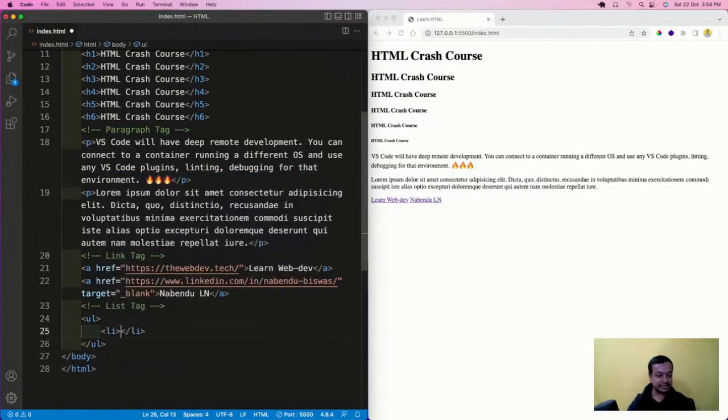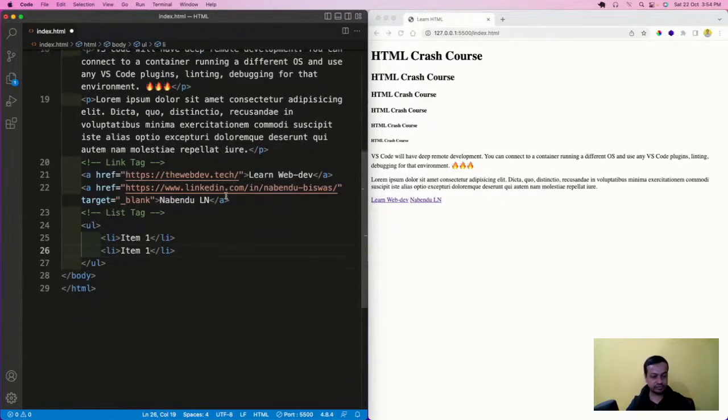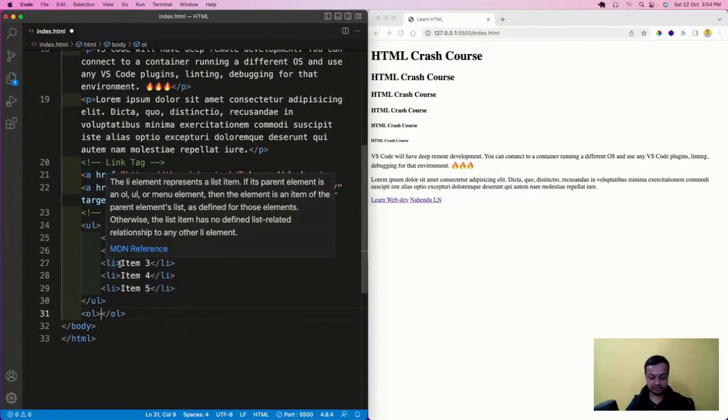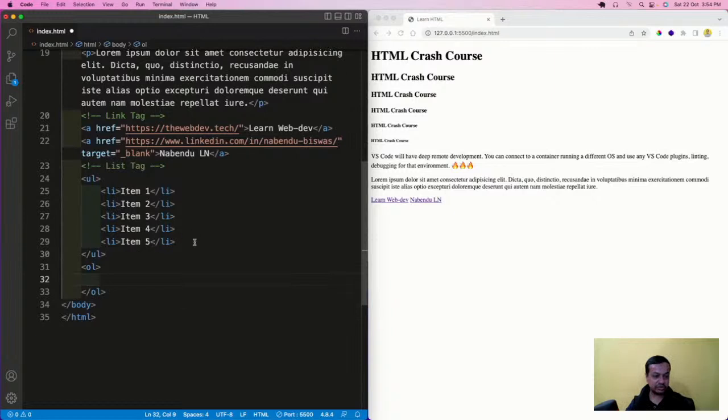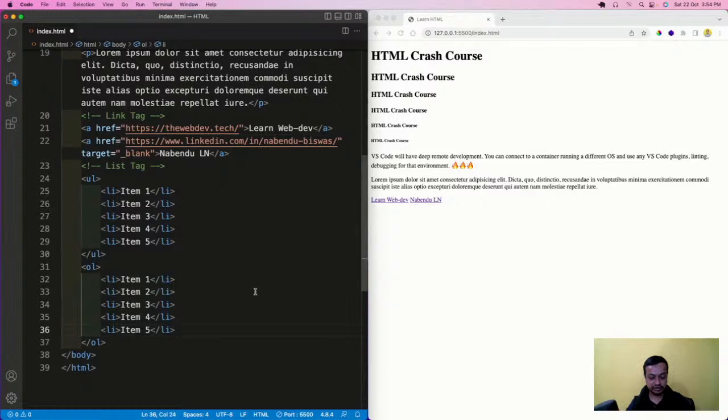Unordered list, and then I'll do a list item: item 1, item 2, item 3, item 4, item 5, and then ordered list, item 1 to item 5. I'll save it. Now they are the lists.